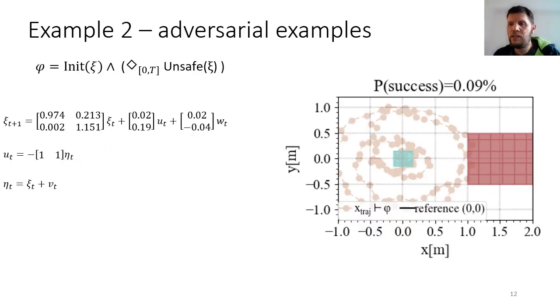We can also use this framework to find a series of measurement noises that causes the stable system and its regulator to exit the initial set in green and enter the unsafe zone, which is depicted with the red hatched box.